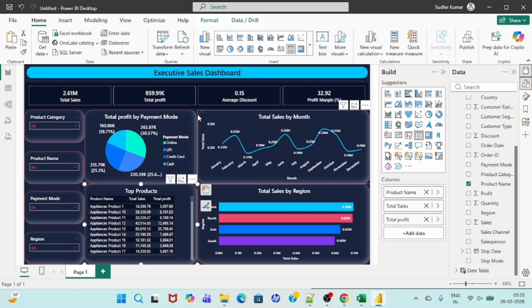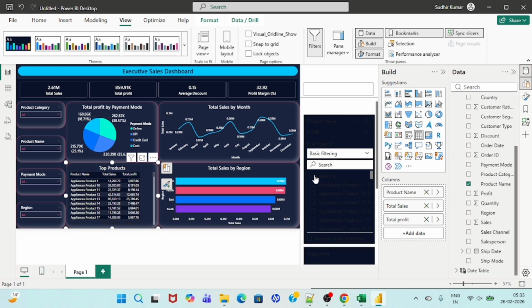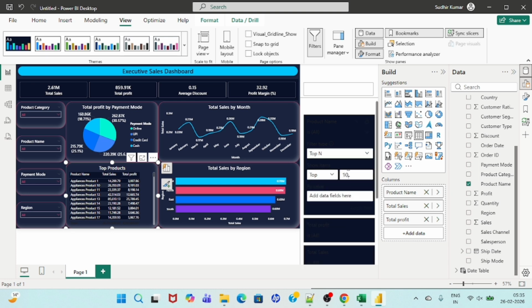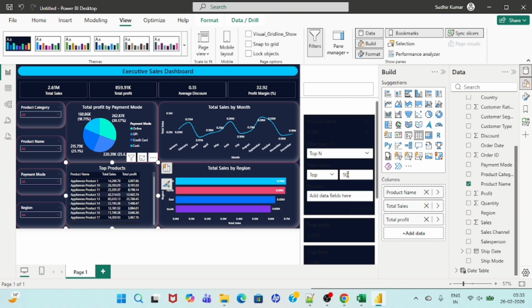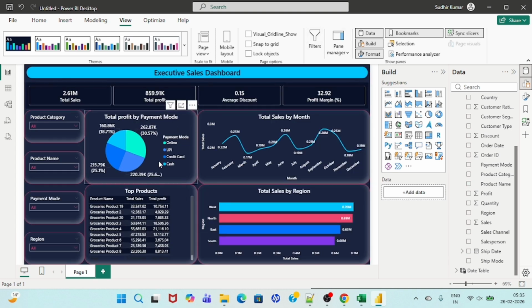Now top products we are showing, so we can say filter here, and top products by total sales, products here, so we can say basic filtering, top, and this should be 10. Okay, done. So here it is, product name, top 10 products it is showing, right? So our dashboard is ready.